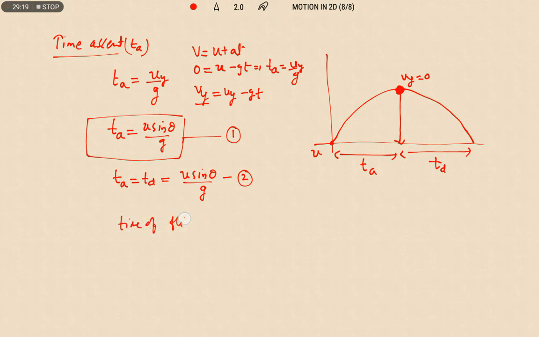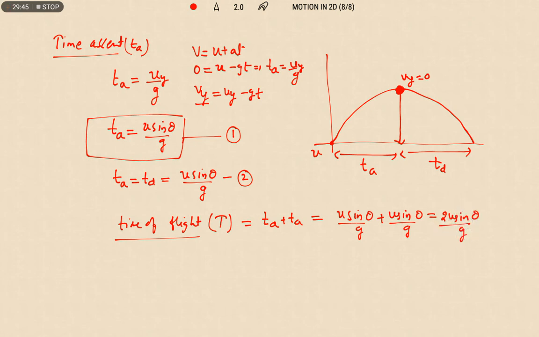It is the time how long the projectile will remain in air, or the sum of time of ascent plus time of descent. Therefore u sin theta by g plus u sin theta by g, we get 2u sin theta by g.